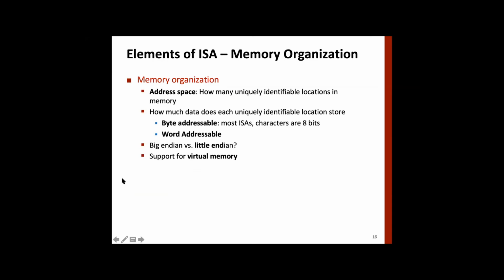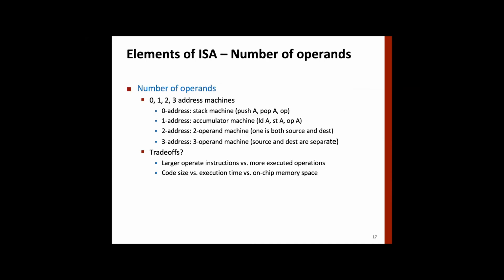I mean, address space: what is the address space? We said that if the word size is 32 bits, then the address space will be 2 raised to the power 32. Is it byte addressable or word addressable? Is it big endian or little endian? Is there support for virtual memory, and so on? All these things will be answered.